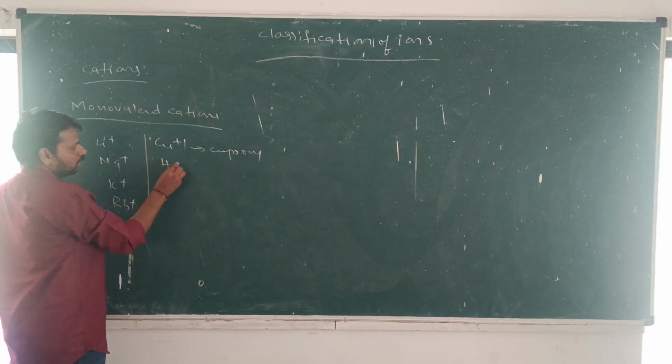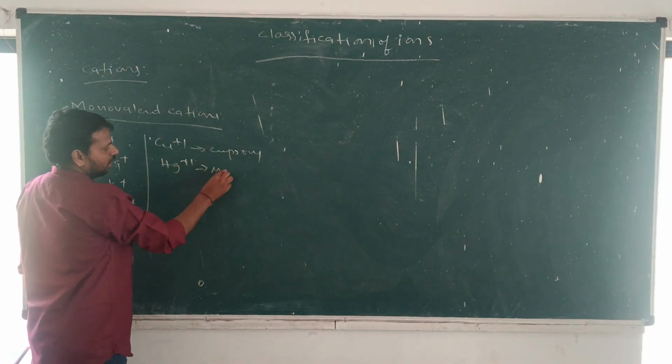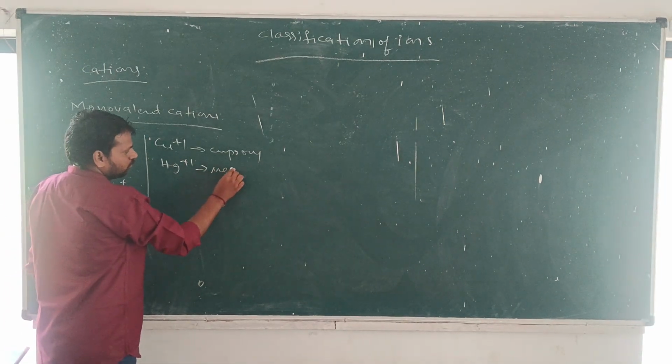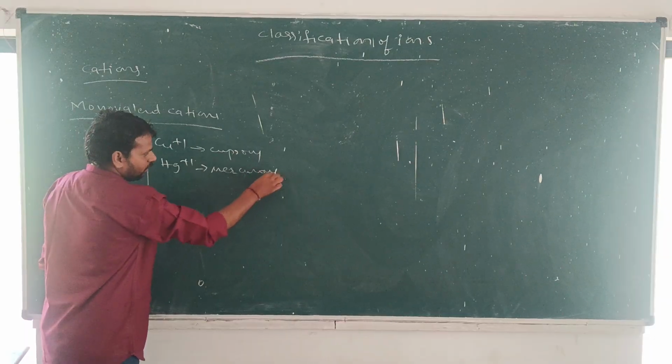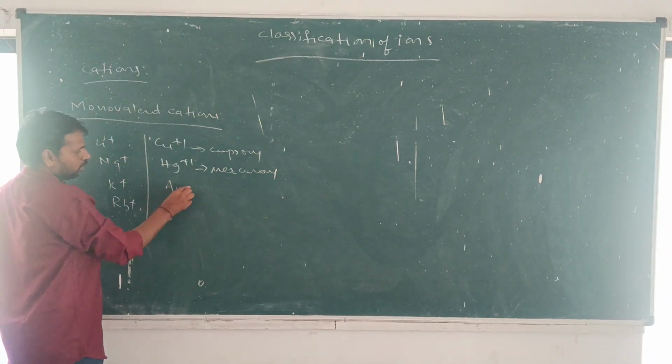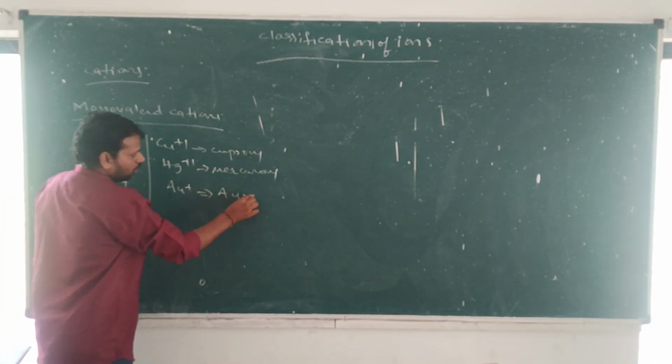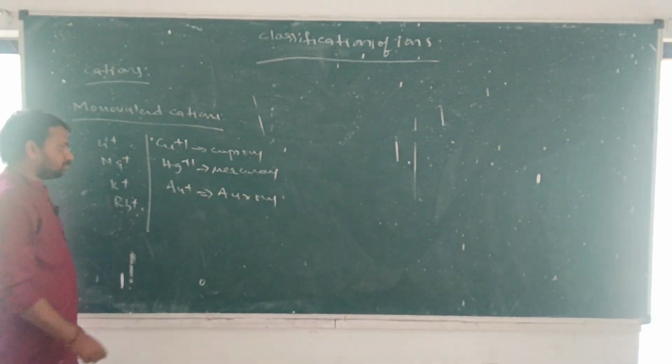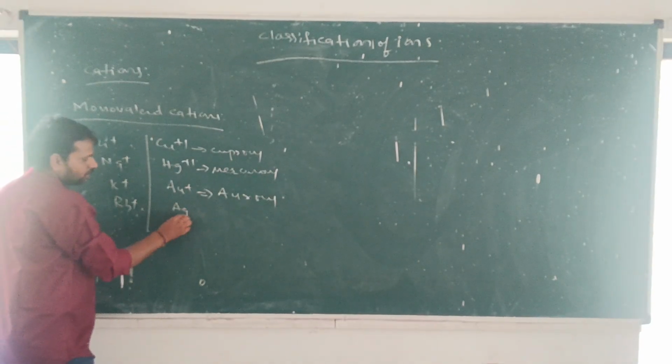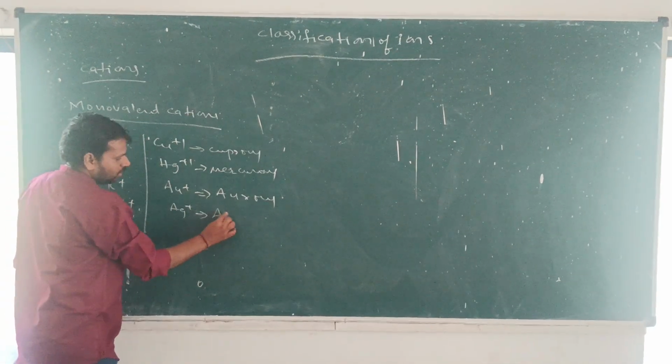Next, Hg plus 1, mercurous cation. Next, Au plus 1, aurous cation. Next, Ag plus 1, argentous cation.